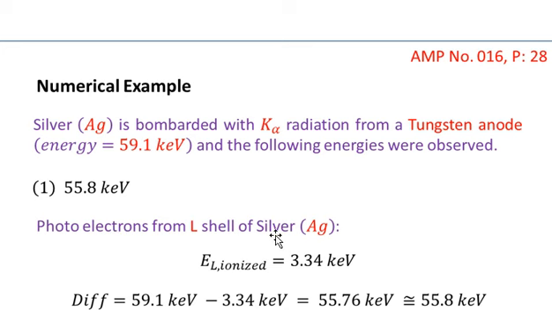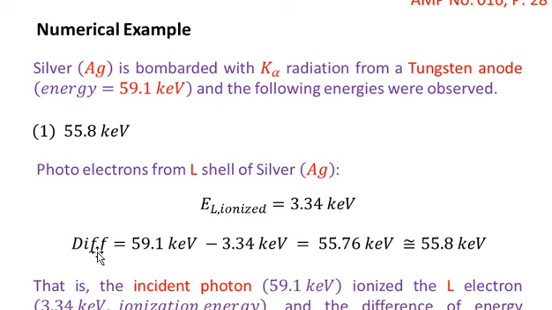Photoelectrons from the L shell of the silver atom are ionized, for example, in this case, and E_L, the ionization energy of the L electron from the silver atom, requires 3.34 kilo electron volt. So what is the difference now? Because you bombarded the silver atom with 59.1 kilo electron volt of K alpha radiation, and the L electron is ionized, for which the ionization energy required is 3.34 kilo electron volt.